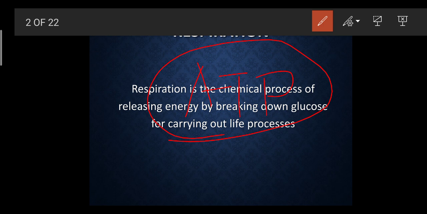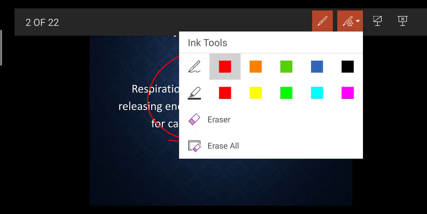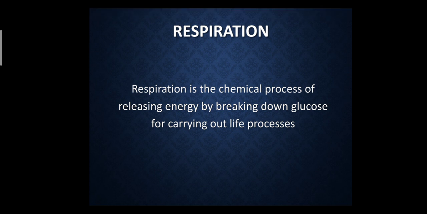Due to this ATP only we get energy, and we can do our daily life routine works, carrying out life processes like growth, playing, sitting, reading, sleeping. Each and every activity comes in these life processes.